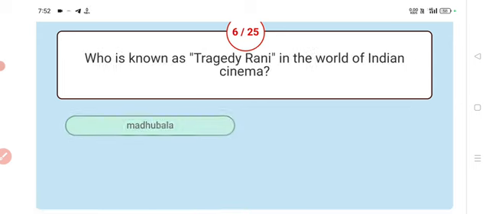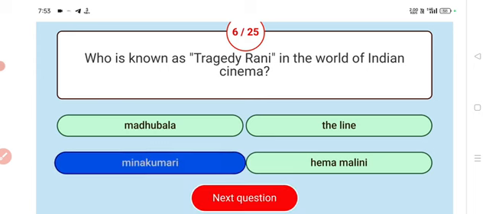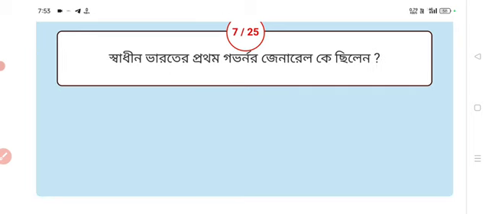Next. Who is known as Tragedy Queen in the world of Indian cinema? Meena Kumari. Meena Kumari is known as Tragedy Queen in the world of Indian cinema.